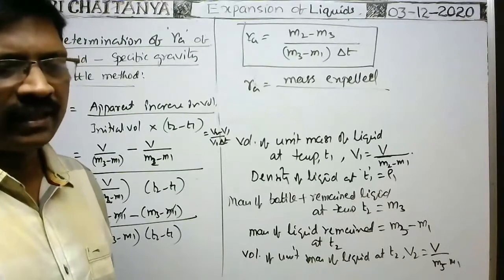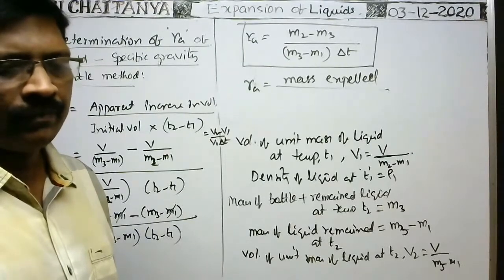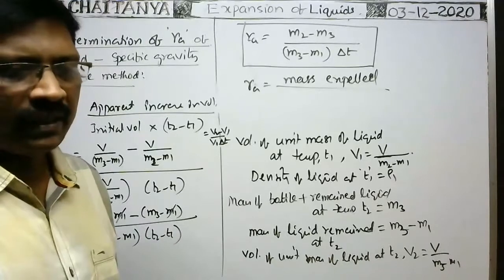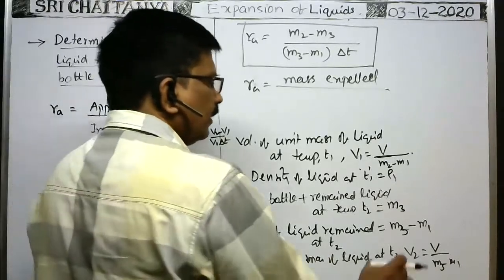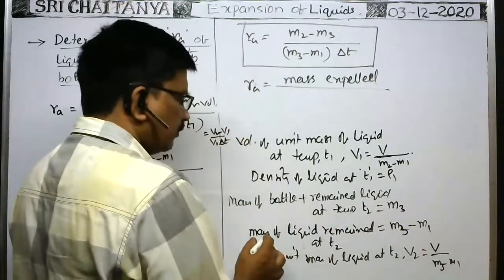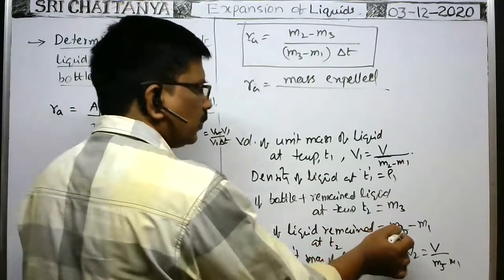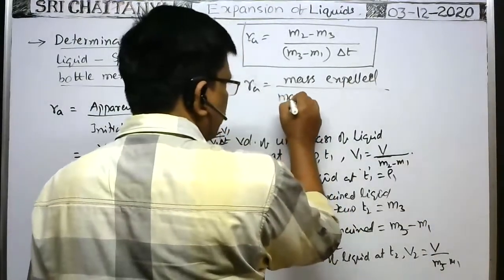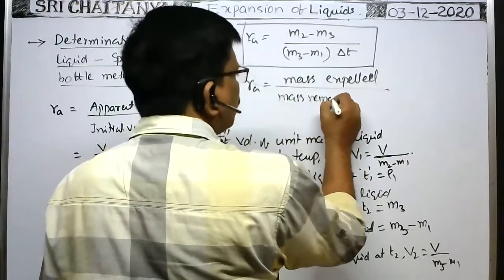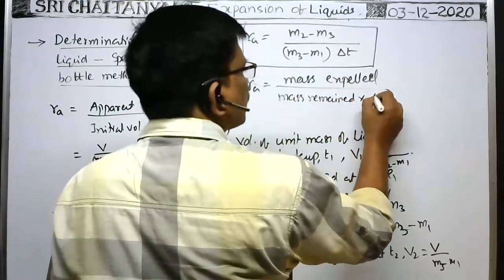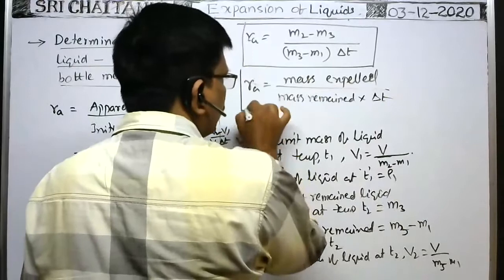What is M3 minus M1? Liquid remained. Very good. Here M3, already I wrote, mass of the liquid remained at a temperature T2 is M3 minus M1. So mass remained, into rise of temperature delta T. So this is the formula for